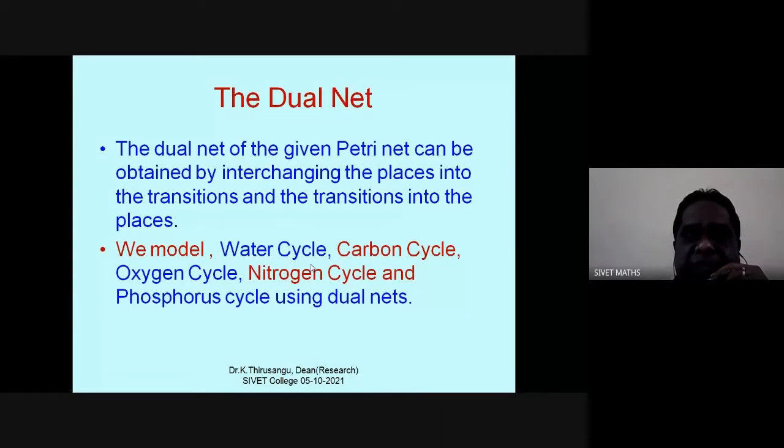Dual of the net means once you are given a net, change the places into transitions and the transitions into places. Then we will get the dual of the net. With the help of the dual of the net, we have modeled water cycle, carbon cycle, oxygen cycle, nitrogen cycle, and phosphorus cycles.